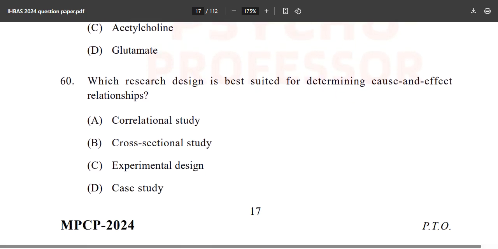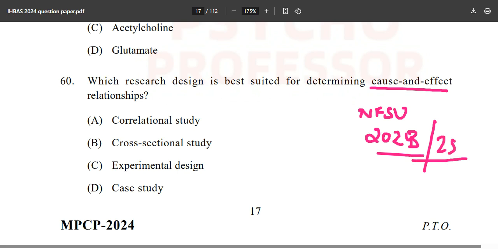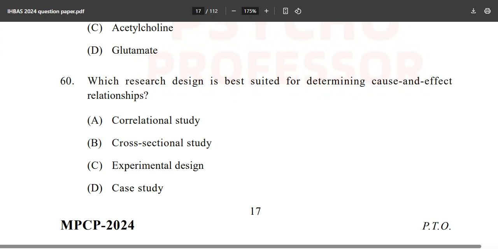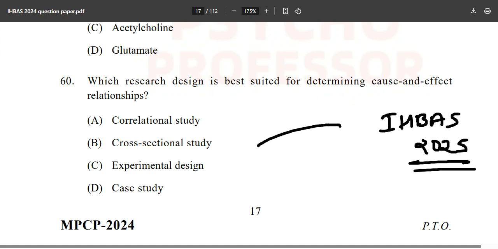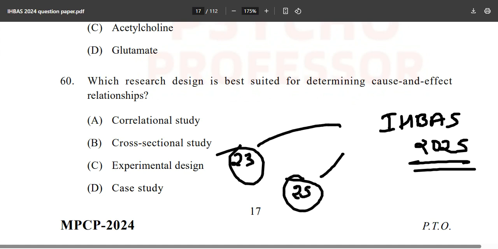Now, last question for the day. Which research design is best suited for determining cause and effect relationships? And we have done this thing in NFSU as well. Okay, so this is once again a NFSU 2024 PYQ. Sorry, 23 is once again a PYQ. So if you are giving IHBAS 2025, now things becomes more important for you. NFSU 23 paper, NFSU 25 paper, do it again and again repeatedly.